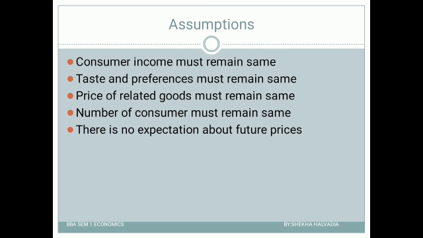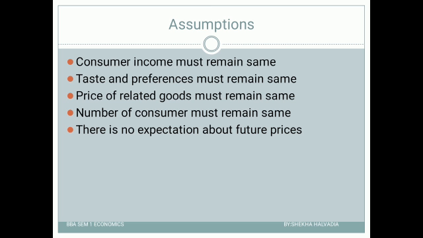Suppose Mr. X was earning 1000 rupees, right? So instead of 1000, the income of Mr. X increases to 2000. So in case the price increases to 200 rupees, will it decrease the demand of Mr. X? No, it won't decrease the demand, right? So that is why, guys, here the consumer income is kept constant. There is an inverse relationship between the price and demand only when these factors remain constant. So if income also increases with the price increase, in such a case it won't have any impact on the demand, right?